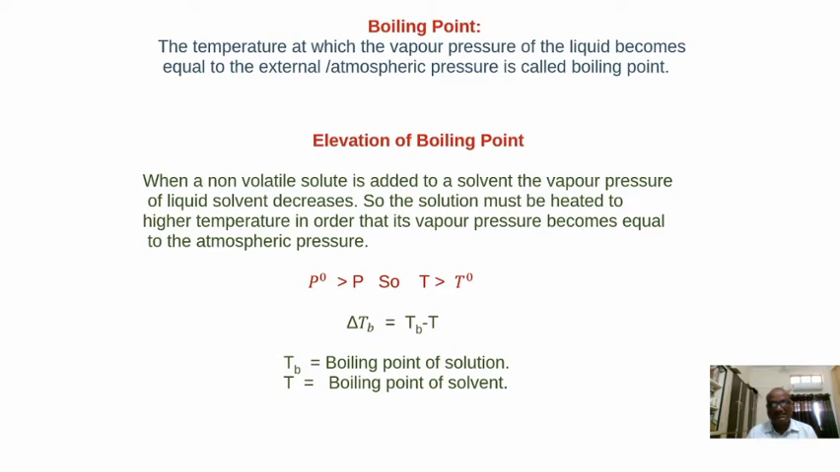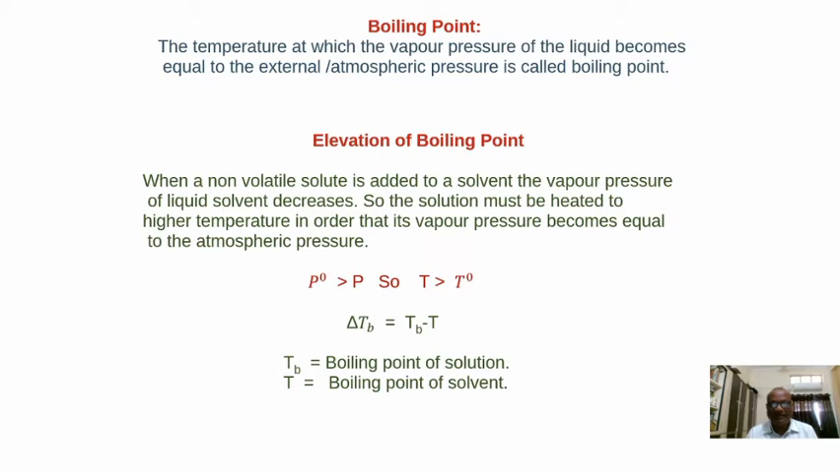Under these conditions, the liquid and vapor will exist in equilibrium. The vapor pressure of the liquid will be exactly equal to the external pressure. In case of water, the boiling point is 100 degrees centigrade. In case of benzene, it is 80 degrees centigrade, which means at 80 degrees centigrade the vapor pressure of benzene becomes equal to atmospheric pressure. Like that, we can define the boiling point.